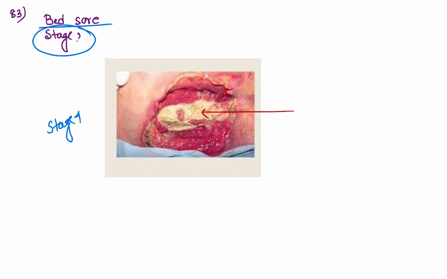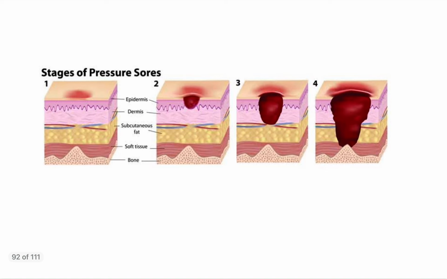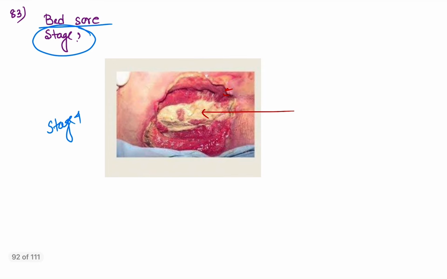As all of you can see, here is the list of stages of pressure sore. In stage 1, only the epidermis is involved. In stage 2, epidermis and dermis are involved. In stage 3, epidermis, dermis and subcutaneous tissue fat are also involved. In stage 4, deeper planes like fat and bone are involved. In this case, it is stage 4 of bed sore.